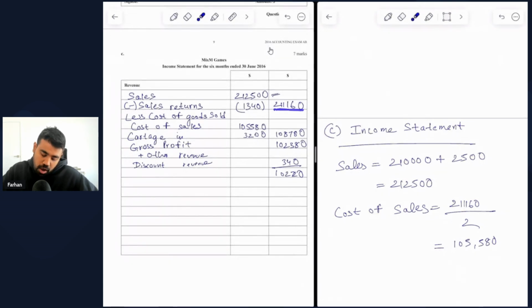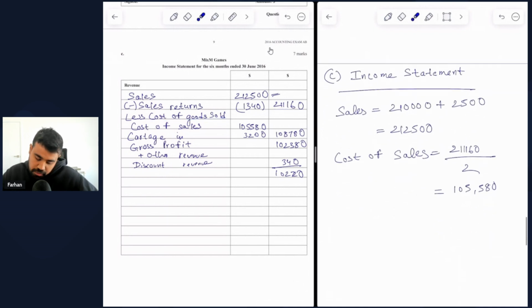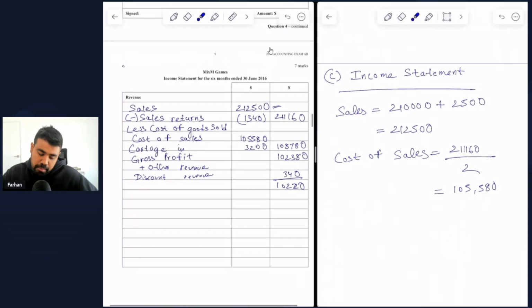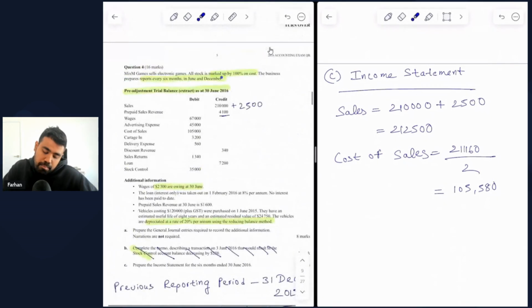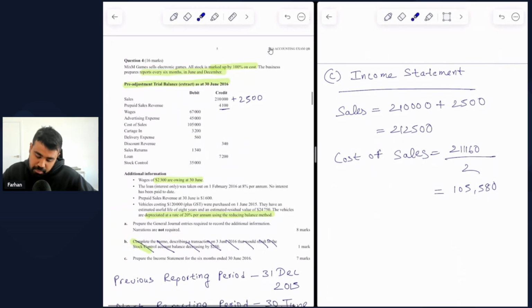Now we subtract the cost of goods sold. So the cost of sales is what we have to calculate ourselves. Now, if you remember the second line of the question, it says all stock is marked up by 100% on cost. All right, so this means cost of goods sold should be basically divided by 2.